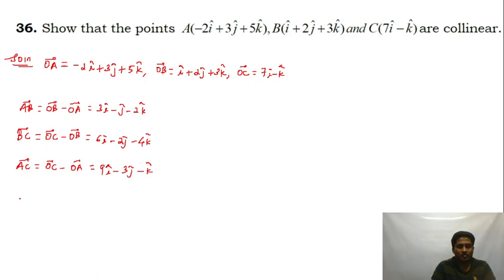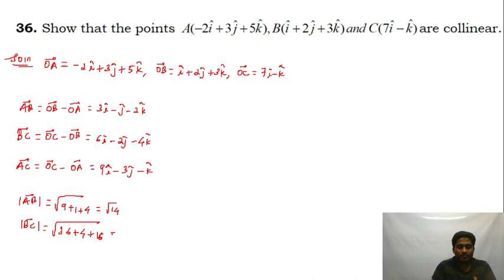Okay, modulus of AB is equal to root of 9 plus 1 plus 4. So that's equal to root of 14. Modulus of BC is equal to root of 36 plus 4 plus 16.